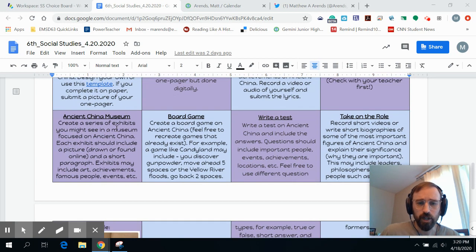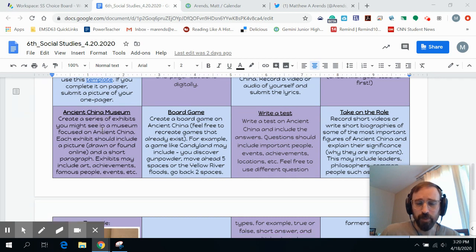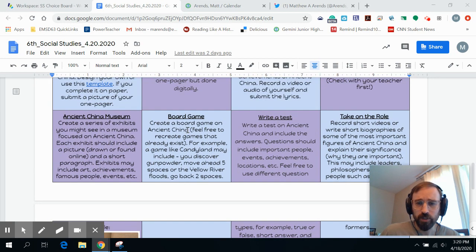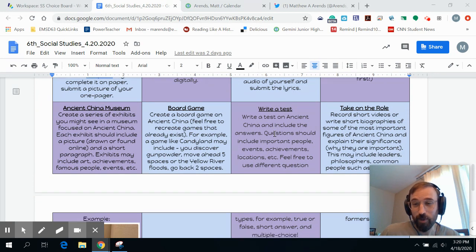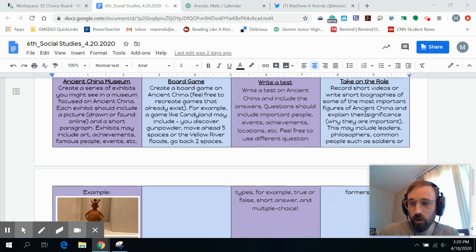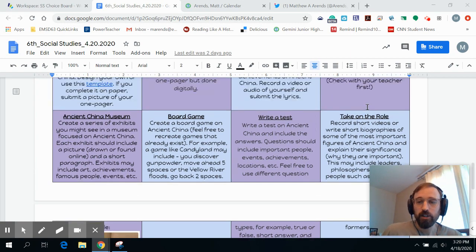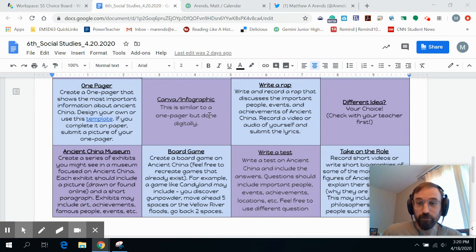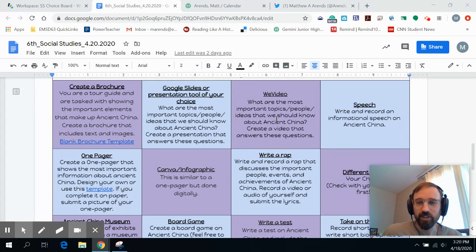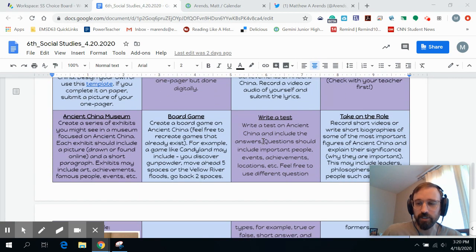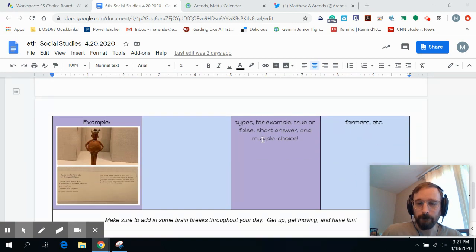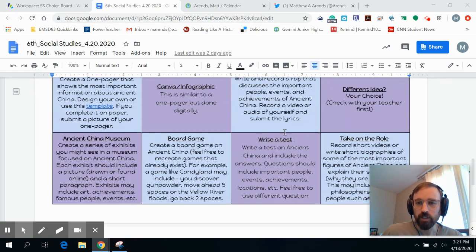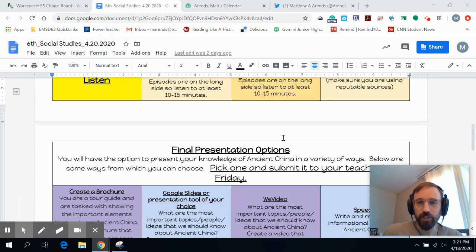You can make your own museum on ancient China. You can create a board game. You can write a test. It might be kind of fun. Be a teacher. Or you can take on the role of some major figures in China. So basically, you have more than 9, you have 12 different choices on how to present your knowledge of China. You'll pick one of these, you'll finish it up, and then you're going to create it in my workspace.